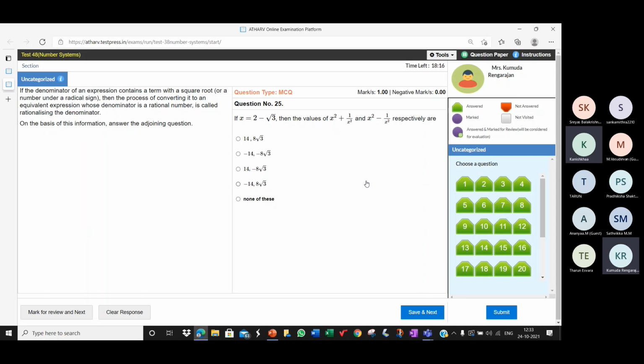And how will we get the value of x squared plus 1 by x squared? The procedure to find x squared plus 1 by x squared is completely different from the procedure to find x squared minus 1 by x squared.